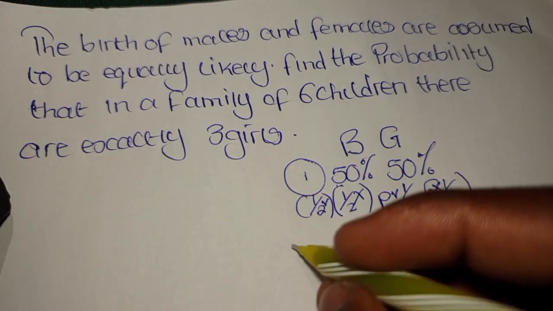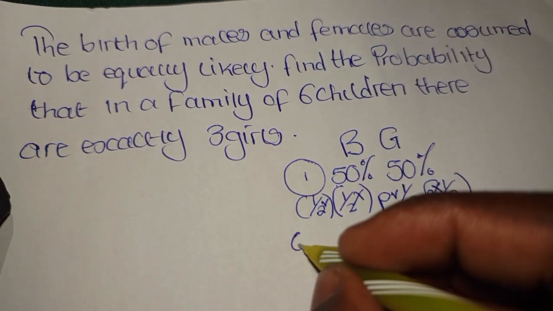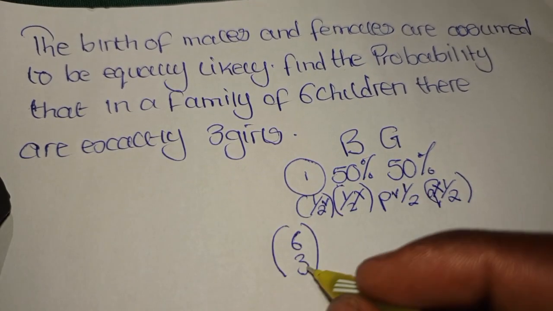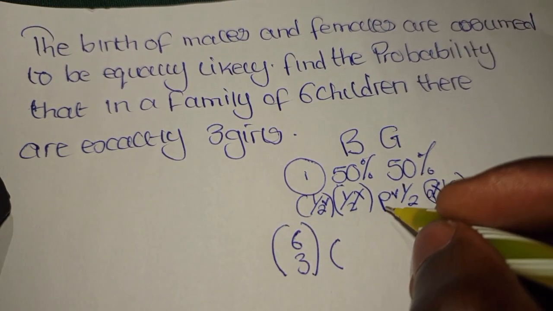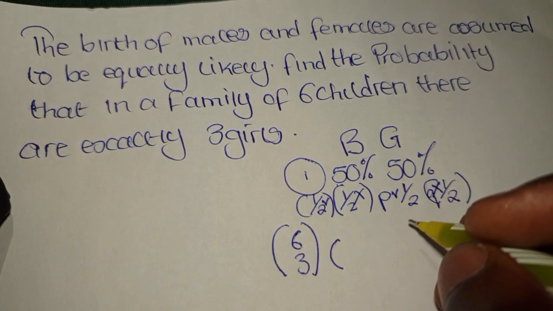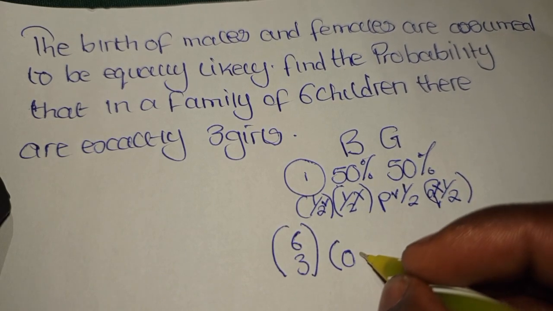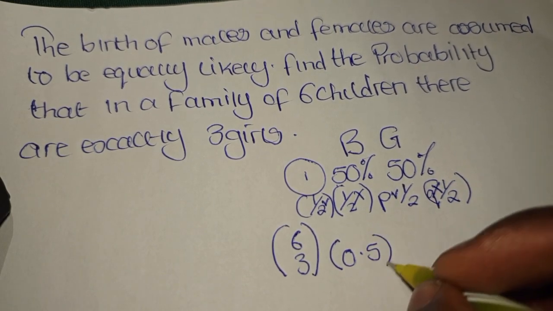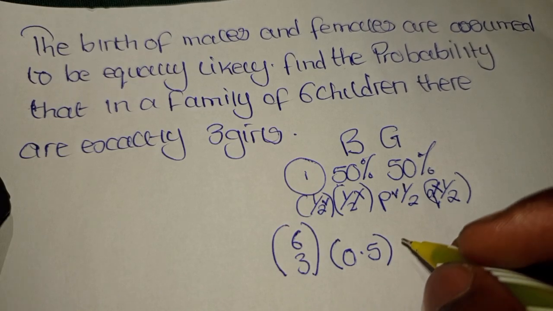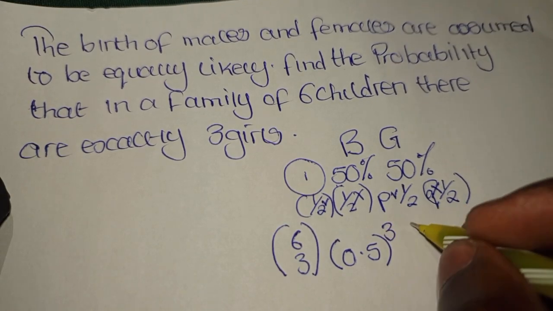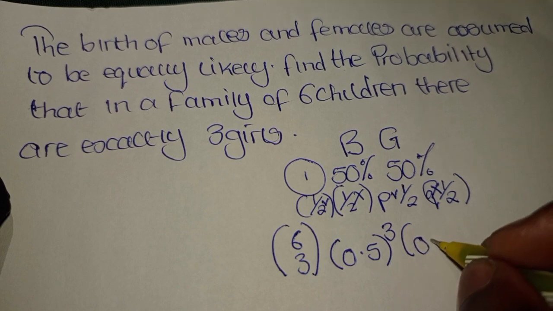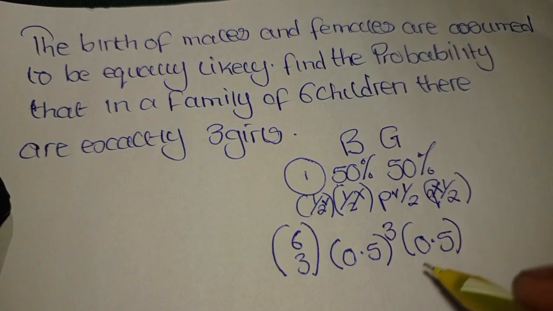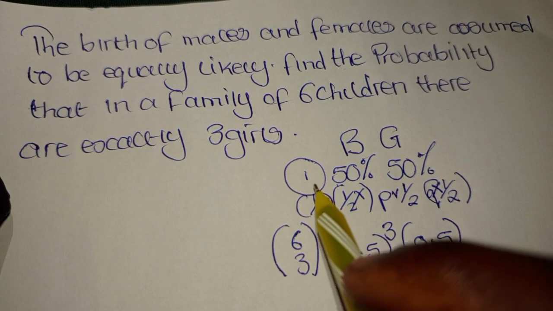So we know for sure that 6 combination 3 is the probability that there were exactly 3 girls. Having done that, the successive terms, that there were exactly 3 girls, remember they say that the event is equally likely. So it is 0.5 to the power 3. And the event that there were no girls, which is a failure, is still 0.5. So when we add 0.5 plus 0.5, we get the probability, which is 1.